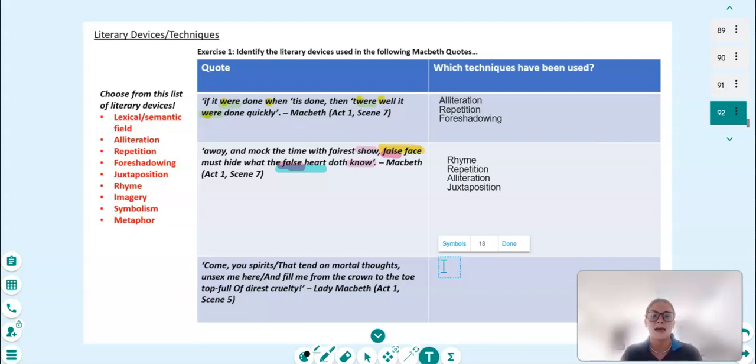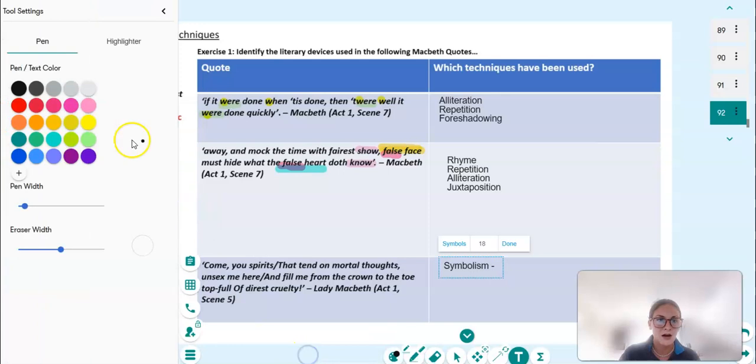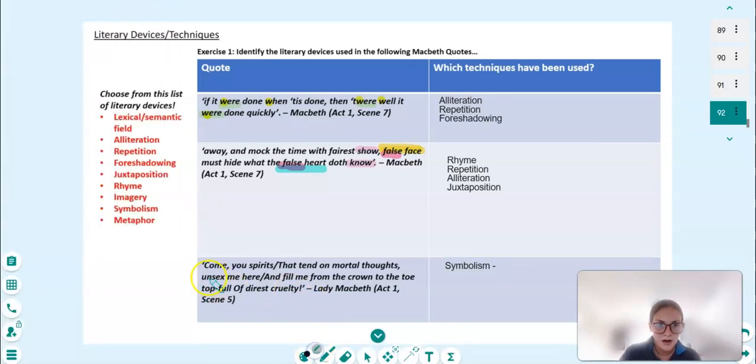Come, you spirits that tend on mortal thoughts, and unsex me here and fill me from the crown to the toe top full of direst cruelty. So let's go through a few that we haven't used yet from this list. So let's go for symbolism, because I think there's quite a bit of symbolism in this quote. The words that stand out to me are, let's get another colour, the word unsex, the word crown, and